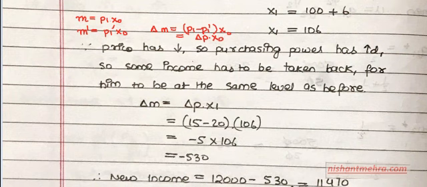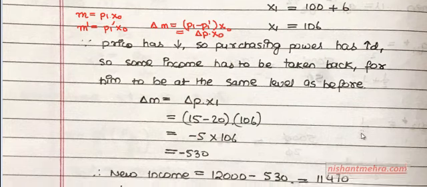In this case, since the price has fallen, purchasing power has increased, so you will take some income back. So it is delta P into X1, where X1 is your initial level of consumption, which you have just found to be 106. It is minus 5 into 106, which is minus 530. So what is the new income level?